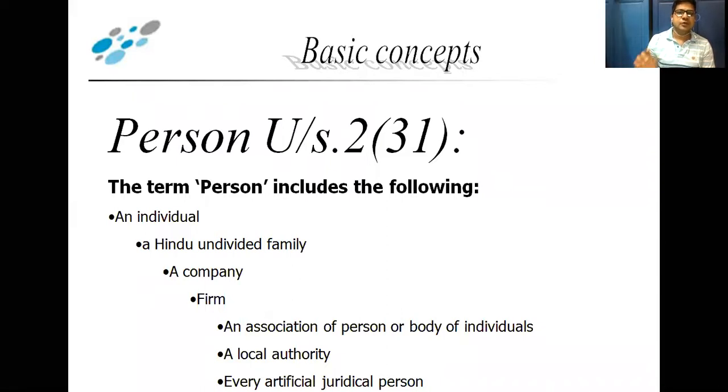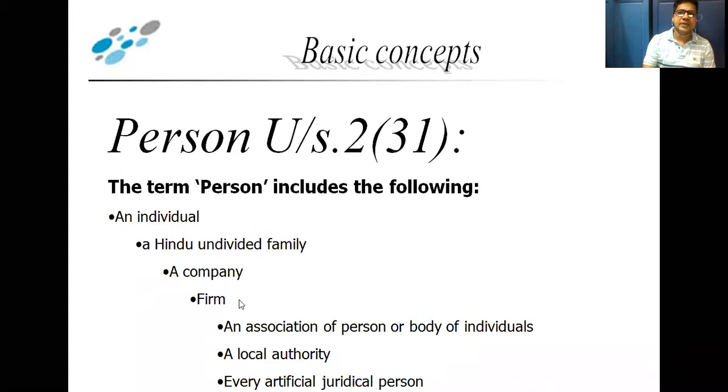For example, Reliance Industries Limited is a company, but under the Income Tax Act we can say that it is a person, because under the person definition, company is also included.